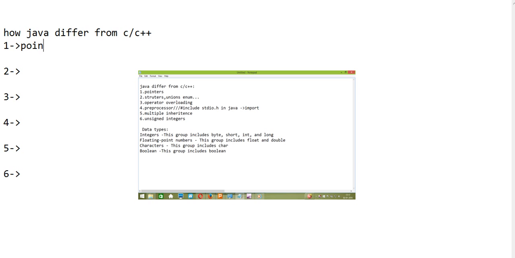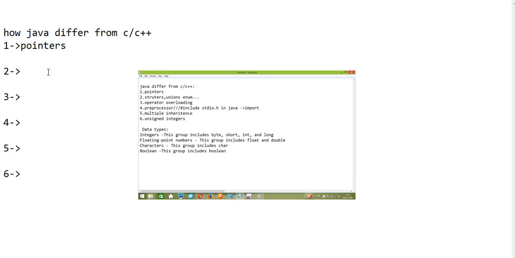First point is pointers. Java removed pointers, which are included in C++ but removed in Java. Why are they removed in Java? The main concept is that through pointers we can move to unauthorized memory locations. These are avoided in Java. In Java, you can go to the JDK, the compiler, or any binary executable files. Only through there can you move, but anything beyond that you cannot. That's the first point you should know.